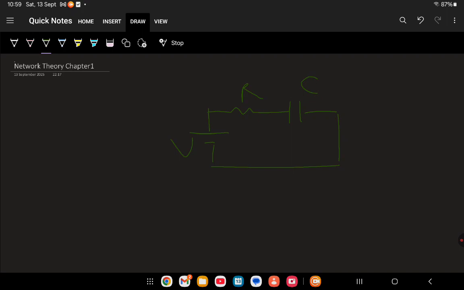But it is not mandatory that a network is a closed loop. It may be closed, it may be open, like it may be like that. This is also called a network. This is also called a network.